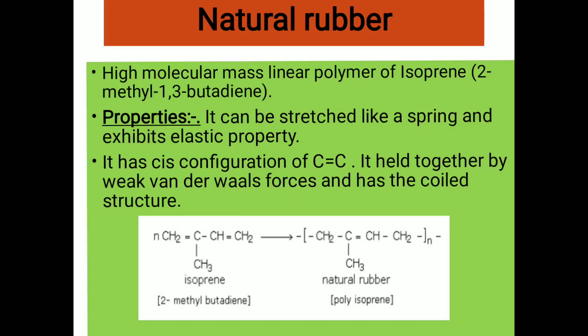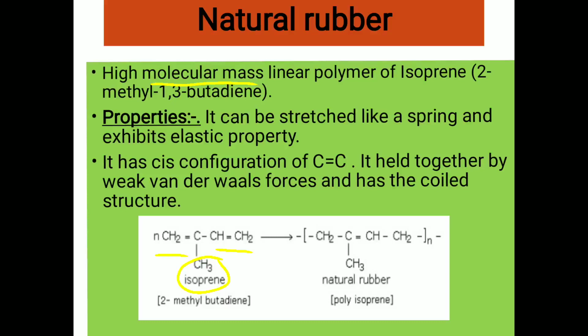Now the first is natural rubber. Natural rubber has a high molecular mass and it is a linear polymer of isoprene. Isoprene means 2-methyl-1,3-butadiene.